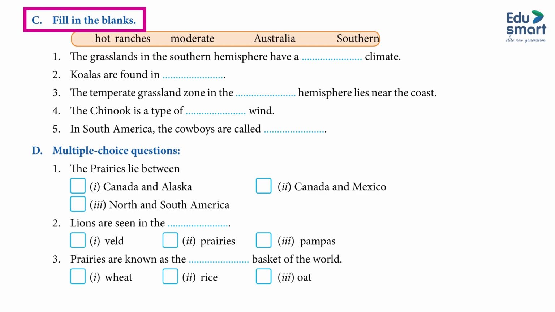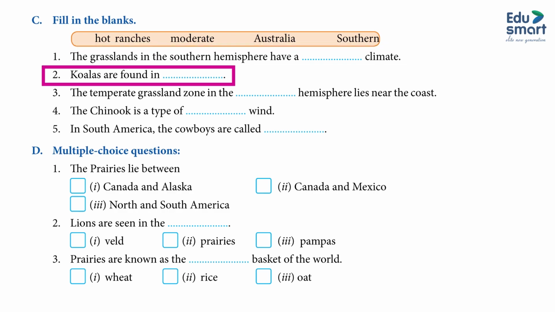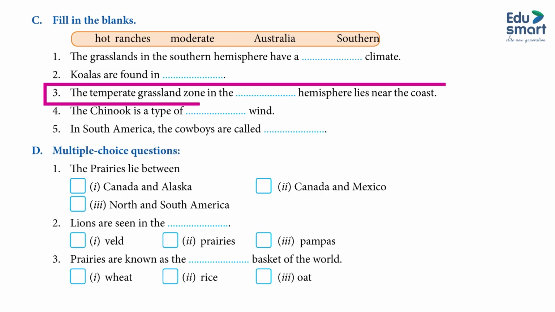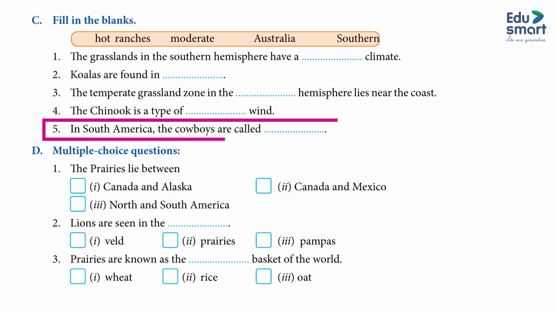C. Fill in the blanks. 1. The grasslands in the Southern Hemisphere have a dash climate. 2. Koalas are found in dash. 3. The temperate grassland zone in the dash hemisphere lies near the coast. 4. The Chinook is a type of dash wind. 5. In South America, the cowboys are called dash.